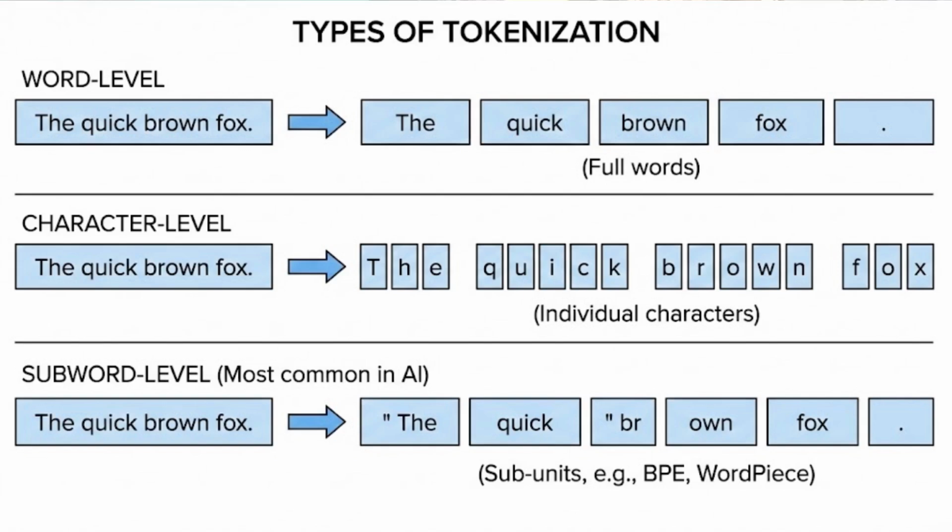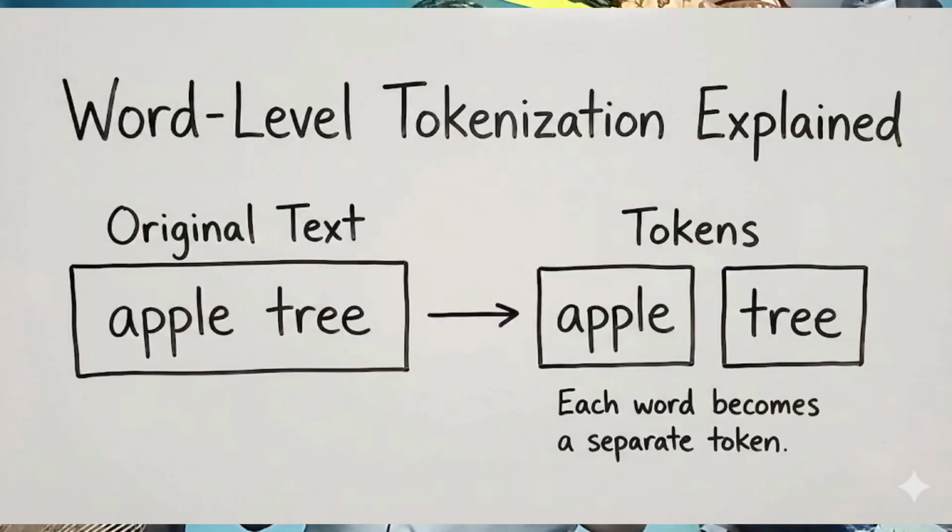There are different types of tokenization: word level tokenization, character level tokenization, and subword level tokenization. What does word level tokenization mean? For example, take the phrase apple tree. There are two words, so the tokenizer splits apple tree into apple, tree.